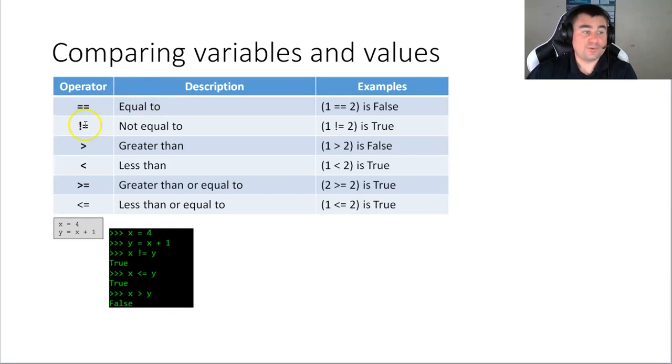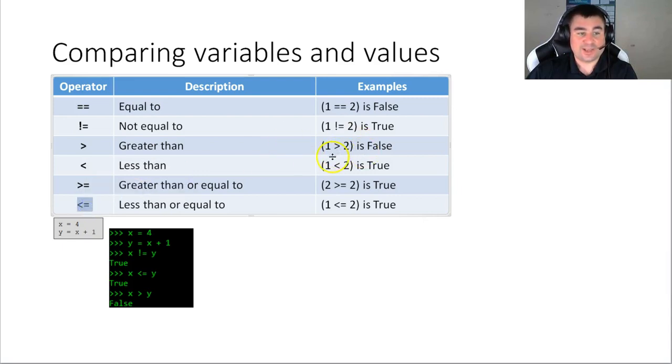This is pronounced equal to. Exclamation mark equal sign is not equal to. So these two are opposites. So here are some examples. You're asking a question, is 1 equal to 2? That's false. Is 1 not equal to 2? That is true.